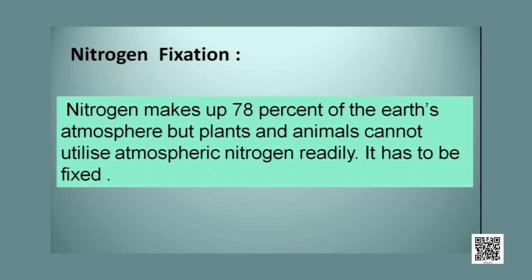Then what is nitrogen fixation actually? Nitrogen fixation is a part of the nitrogen cycle. Although the atmosphere contains 78% nitrogen, this free nitrogen cannot be utilized by plants or by animals. This free nitrogen has to be fixed. Fixed means it has to be converted into some usable form.